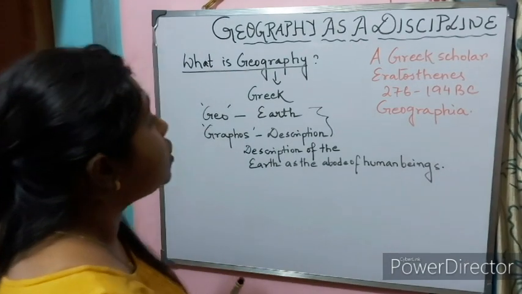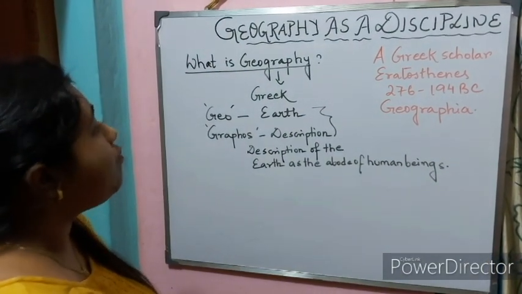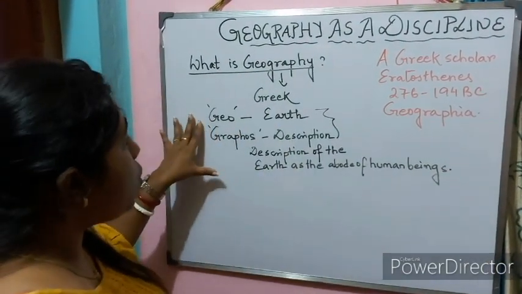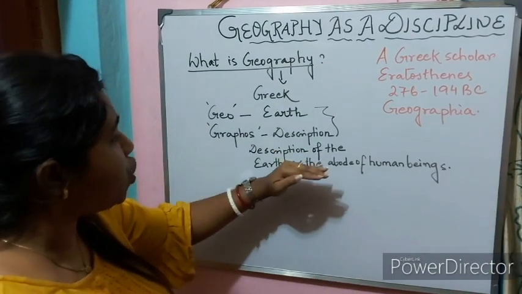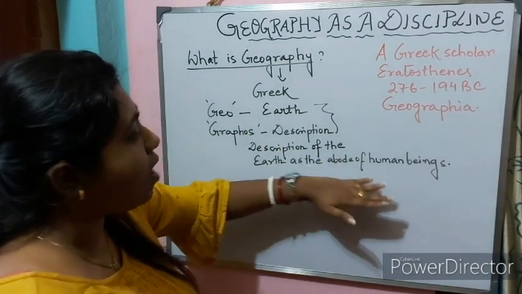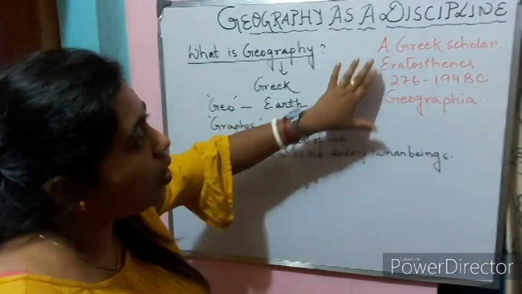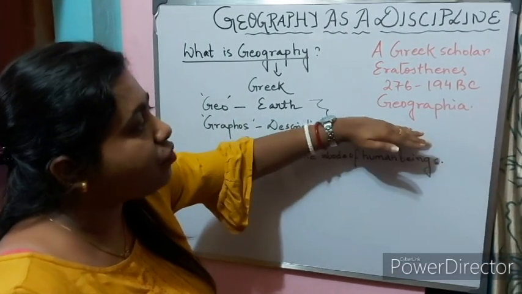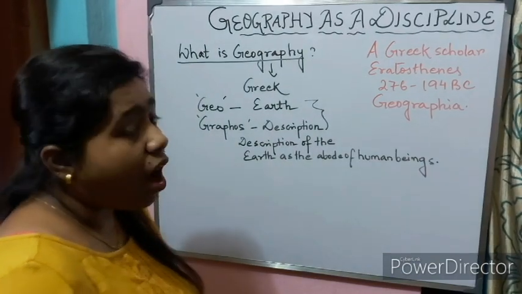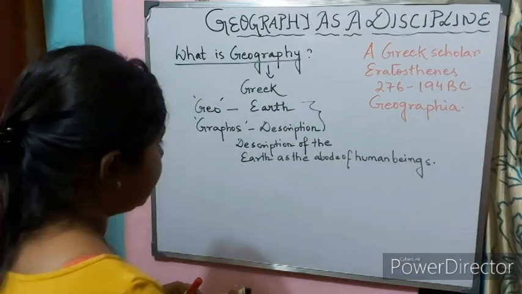So what is geography? Geography came from a Greek word that geo means earth and graphos means description of the earth as the abode of human beings, and it was first coined by this Greek scholar Eratosthenes in his famous book Geographia. Earth has two components.